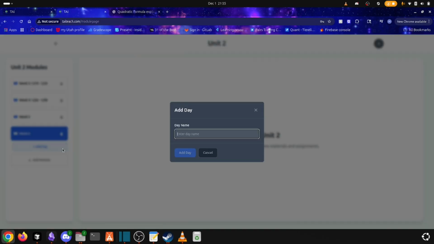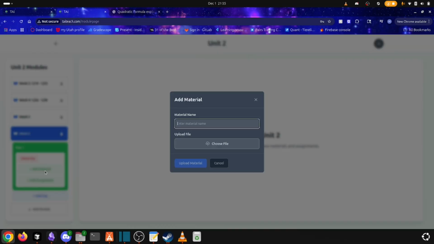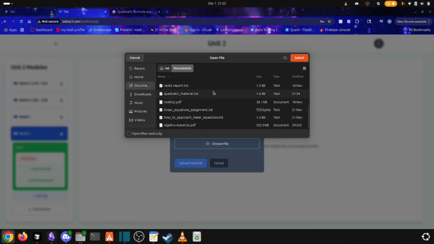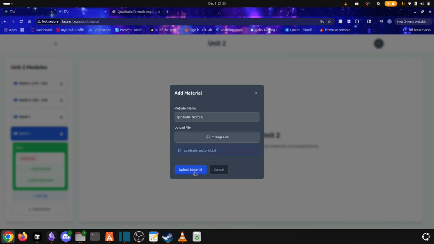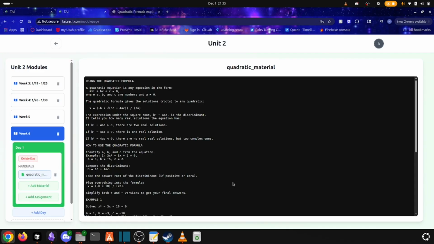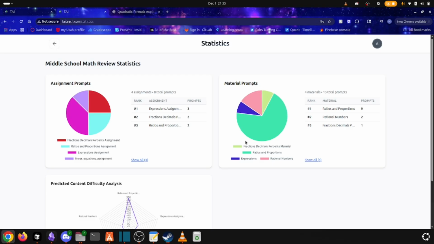Now that we have a week, we can add our first day. And we're a nice professor, so we only assign materials on the first day, and then we'll have assignments on day 2. So let's go ahead and upload a material. We're going to learn about how to do quadratic equations. We'll upload that for our students. Amazing. Now, students are able to go in and get real-time help with this material and engage with it so they can actually learn.